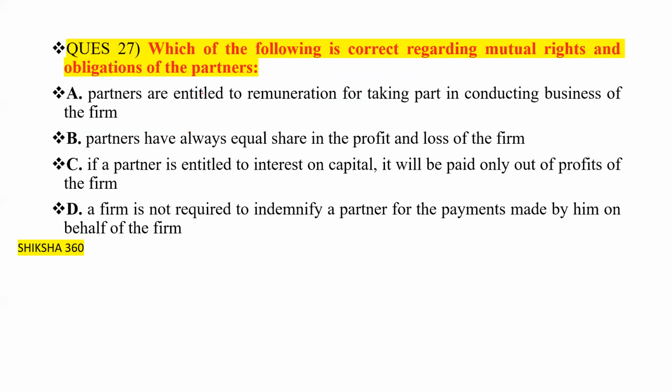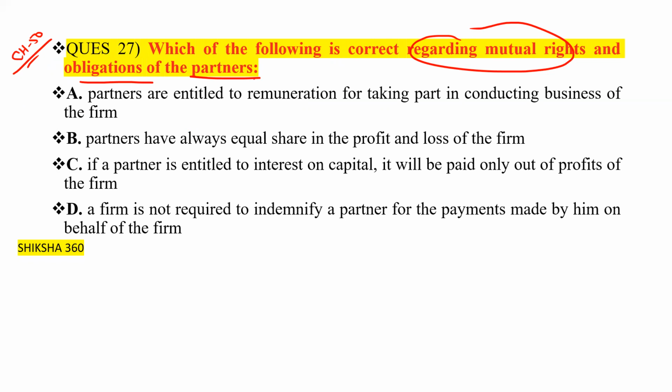Now move to the next question. Question number 27. Which of the following is correct? This one is also from chapter number 50. Which of the following is correct regarding the mutual rights and obligations of the partners?